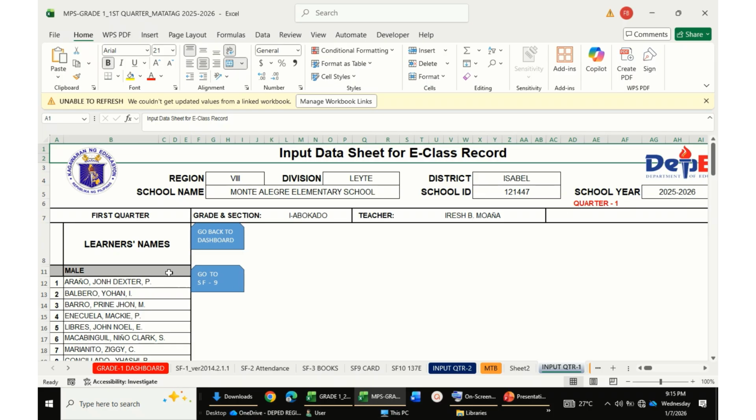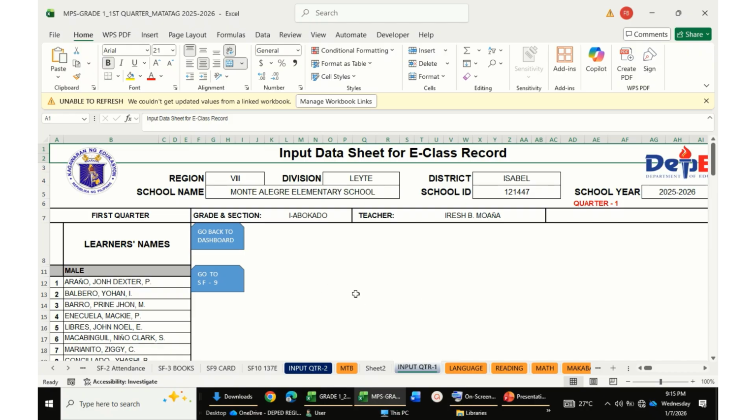We cannot link the subjects here because the data coming from the DepEd Central Office is protected, so you just click below. This is the quarter 1 input data.